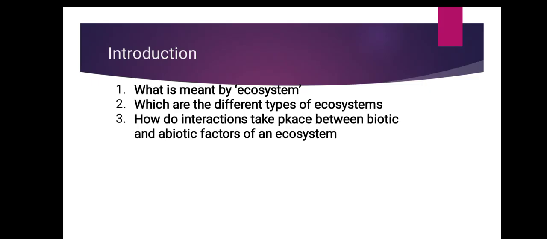Your next question is, which are the different types of ecosystem? Forest ecosystem, grassland ecosystem. Yes.